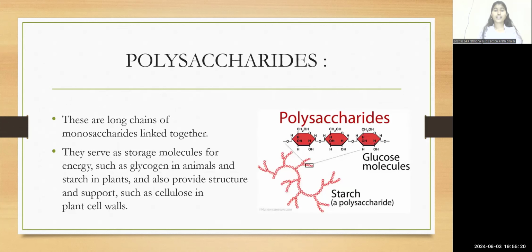The third subclassification of carbohydrates is polysaccharides. Polysaccharides are long chains of monosaccharides which are linked together. They serve as storage molecules for energy, such as glycogen in animals and starch, which is present in plants. The polysaccharides also provide structure and support, such as cellulose in plant cell walls. Here we can see the structure of the polysaccharides. There is a presence of starch, a polysaccharide. The starch is present in plants and the cellulose is also present in plants.